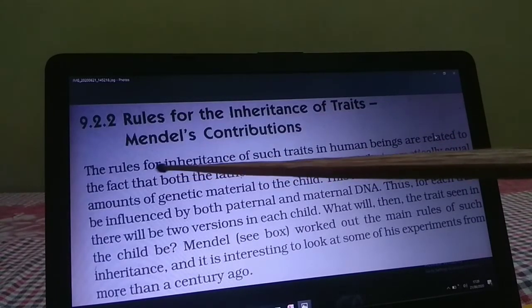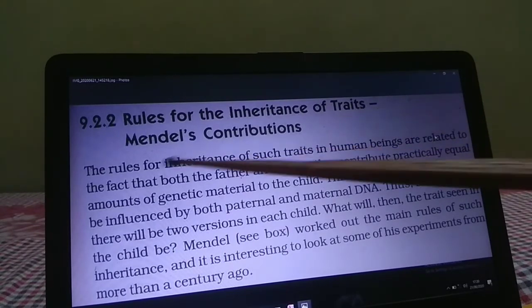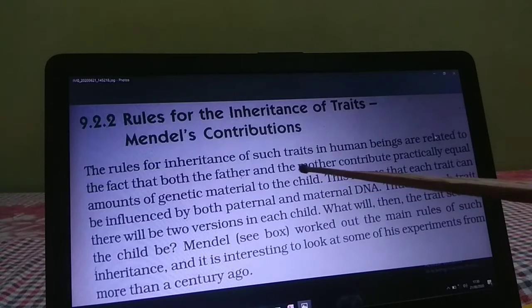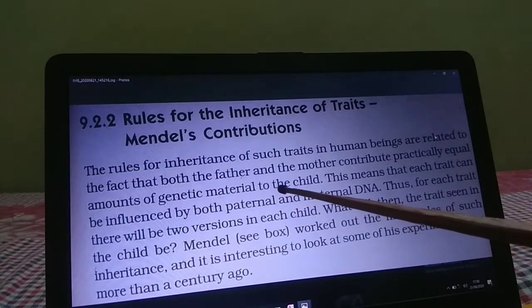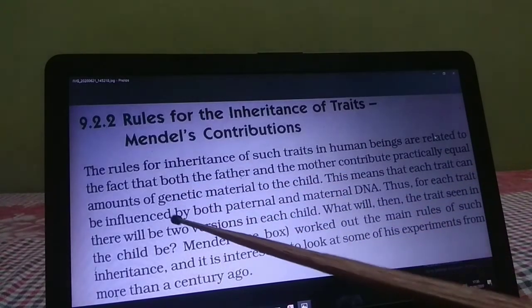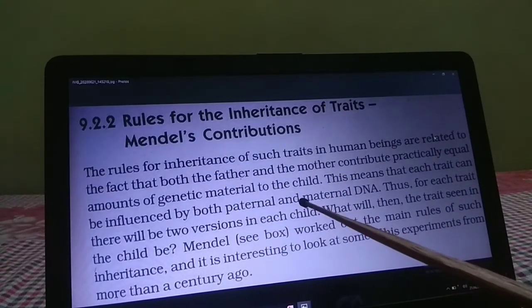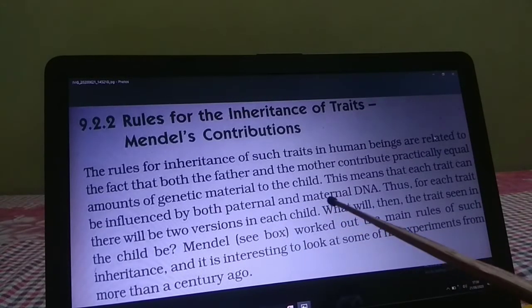Now, the rules for inheritance of such traits in human beings are related to the fact that both the father and the mother contribute practically equal amounts of genetic material to the child. This means that each trait can be influenced by both paternal and maternal DNA.